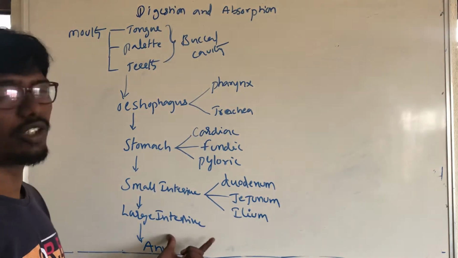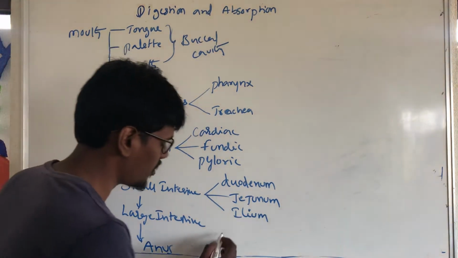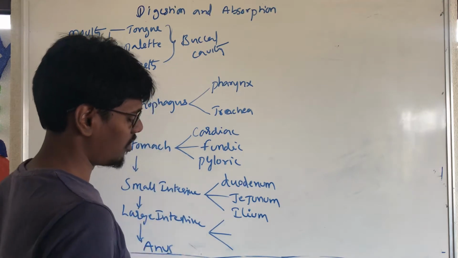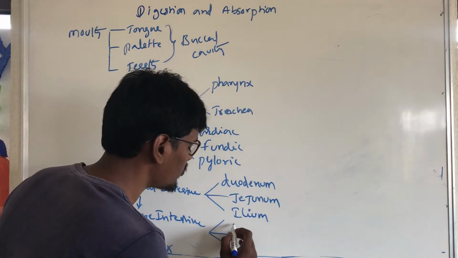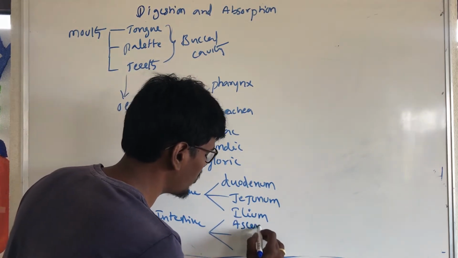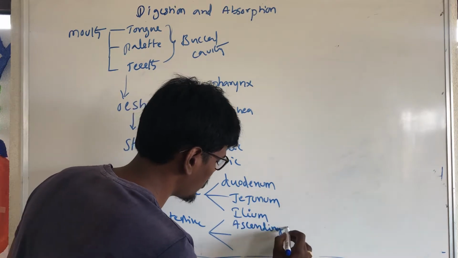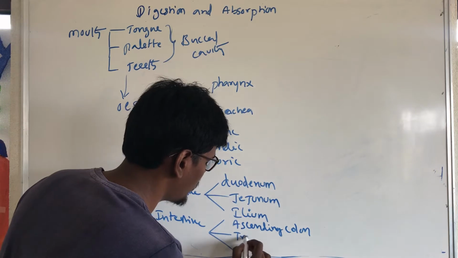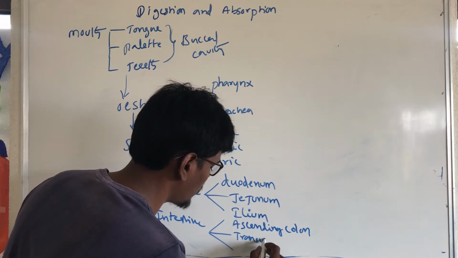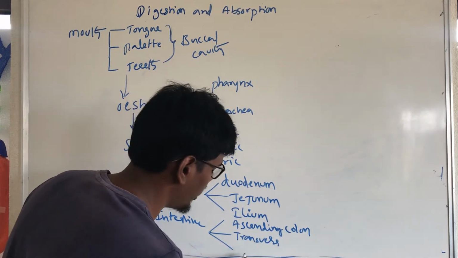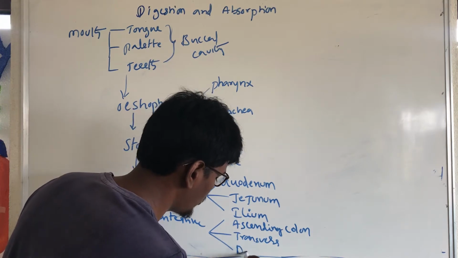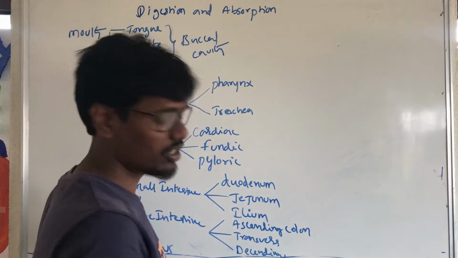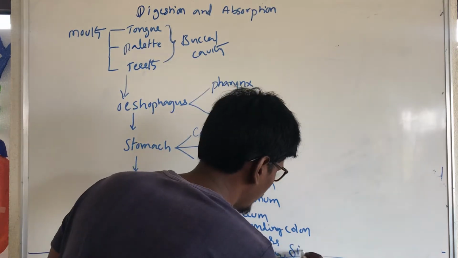Next, the large intestine leads to the ascending colon, transverse colon, descending colon, and sigmoid colon.